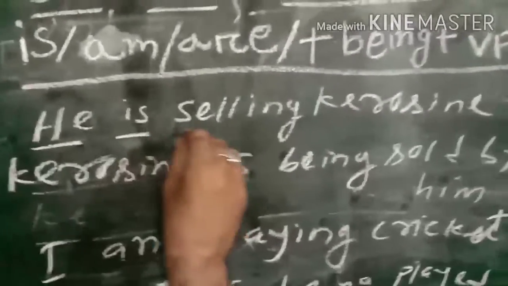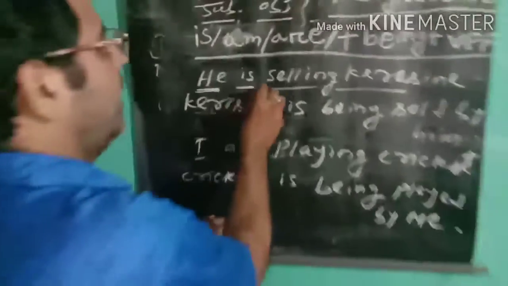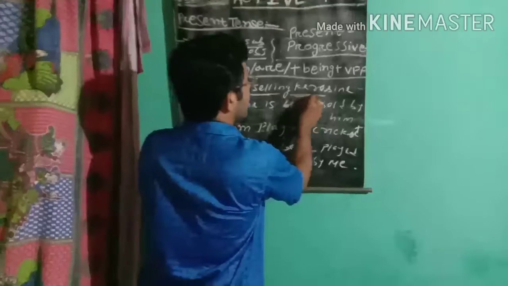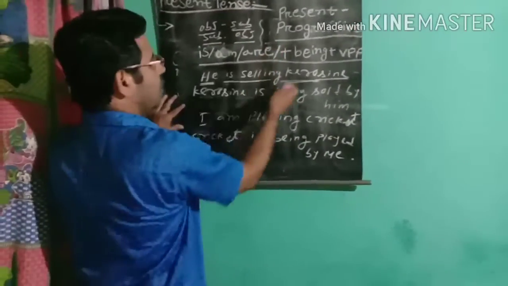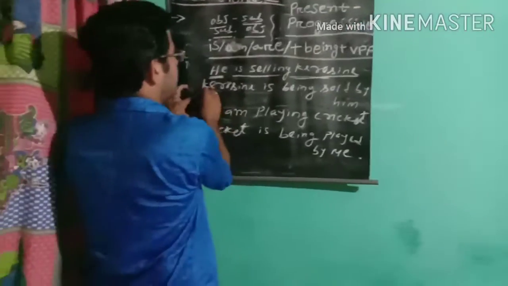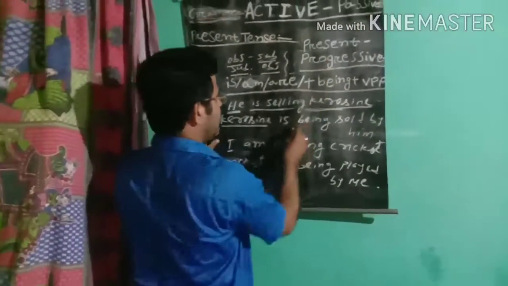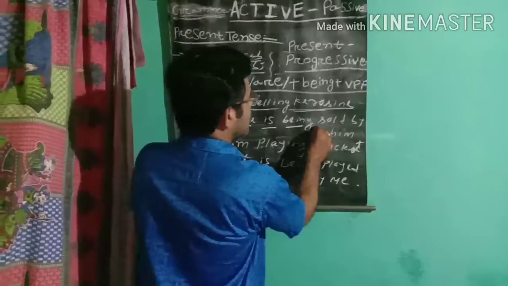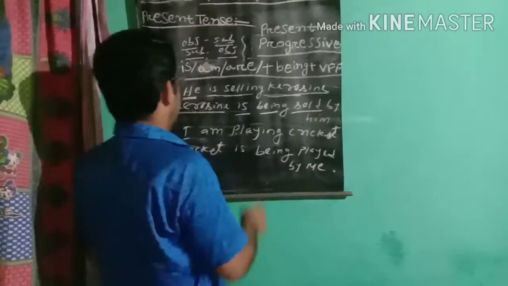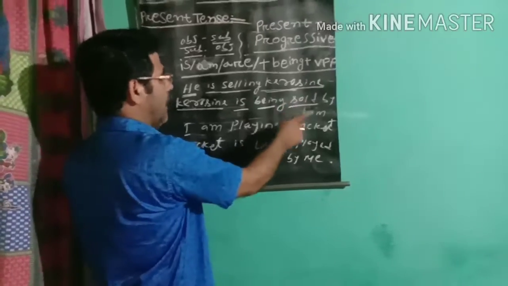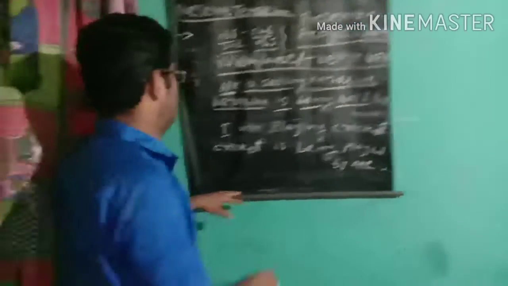He is the subject, is selling the verb, kerosene the object. According to the rule, kerosene becomes the subject: kerosene is being sold by him. This is the passive voice.